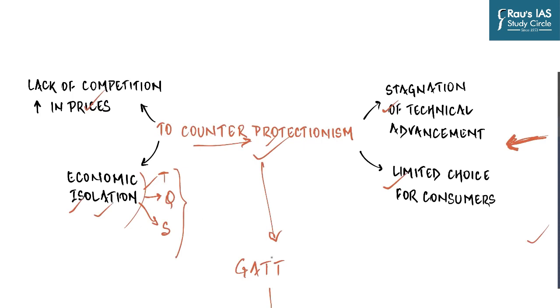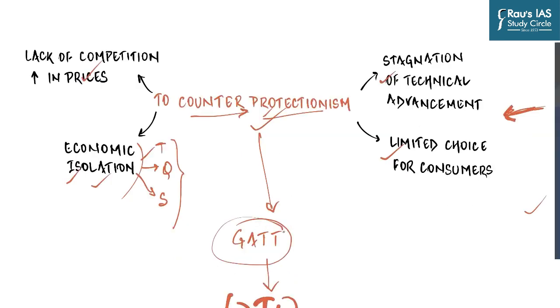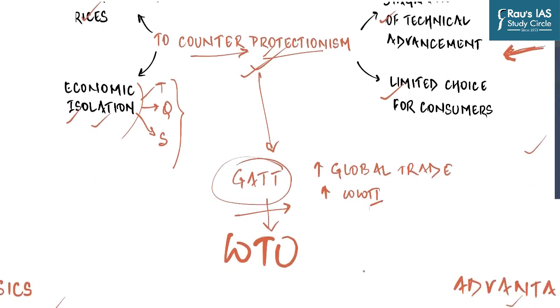And so that is why a need was felt to create an organization which would counter protectionism and liberalize trade by reducing tariffs and removing quotas among member countries. This will not just counter protectionism but increase global trade, which would then boost the war-ravaged economy of the World War II scenario. And so in this context, GATT was thought of. Ultimately, it was taken over by WTO later on, but this is the context in which WTO works.